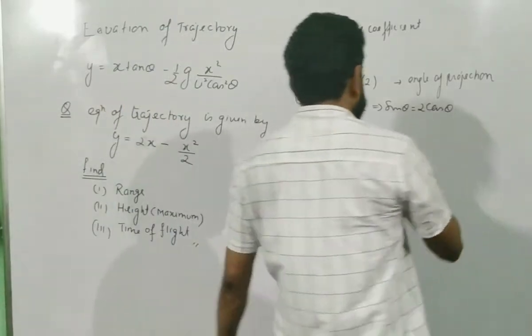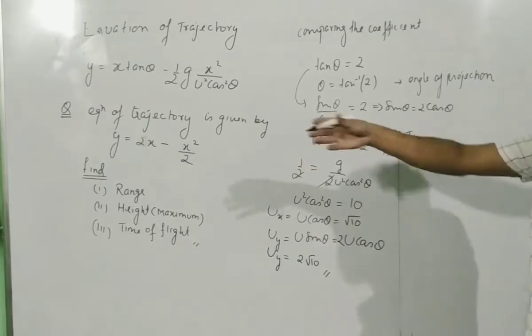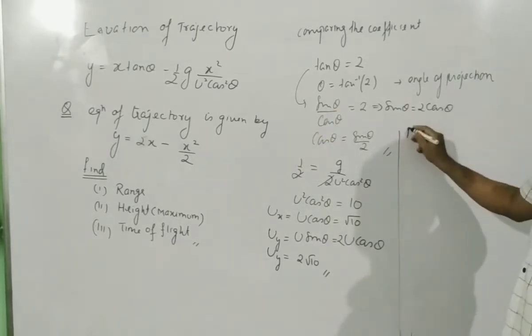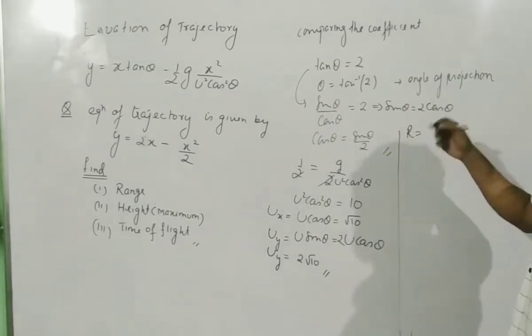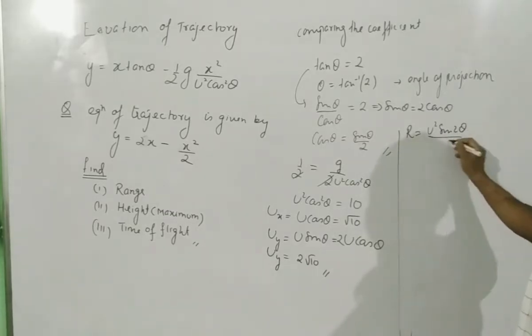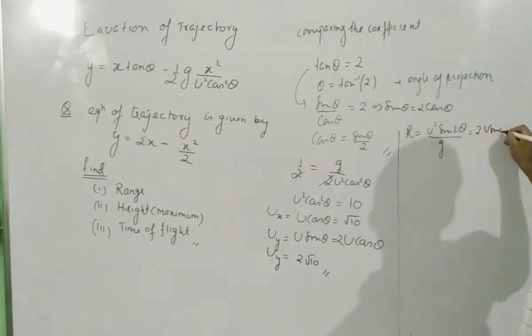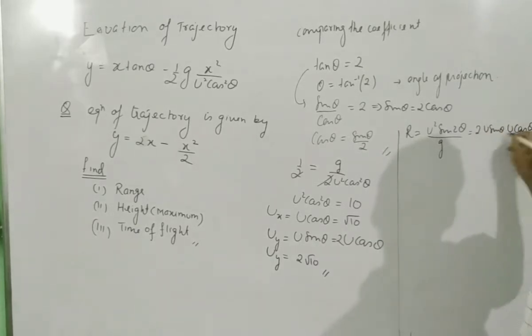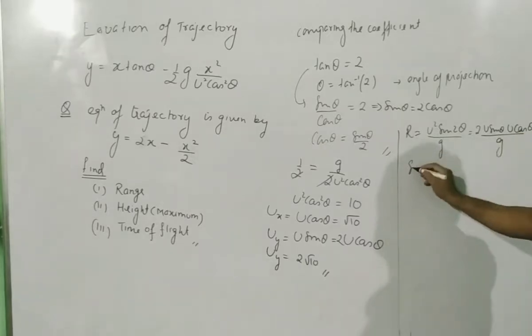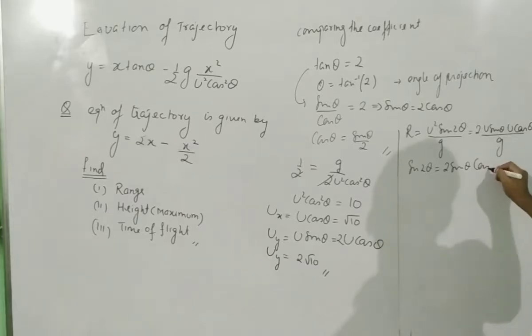Done. Because the moment you get the value of ux and uy, I can find the entire thing now. What is range? If you remember the formula, range is equal to u square sin 2 theta by g. And this is equal to 2u sin theta into u cos theta divided by g, because sin 2 theta can be written as 2 sin theta cos theta.